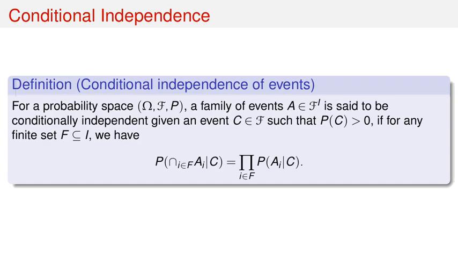Now let's define conditional independence of events. For a probability space omega, script F, P, a family of events A_i in script F, i in I, is said to be conditionally independent given an event C in script F where P of C is greater than 0, if for any finite subset F of I we have P of the intersection for i in F of A_i given C equals the product for i in F of P of A_i given C.